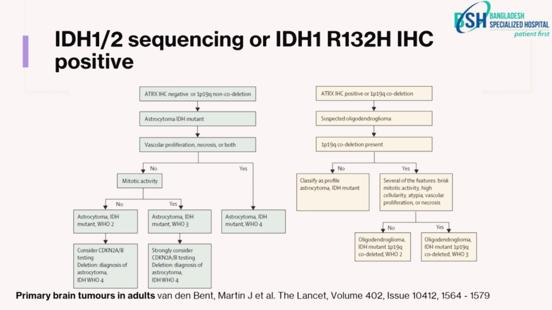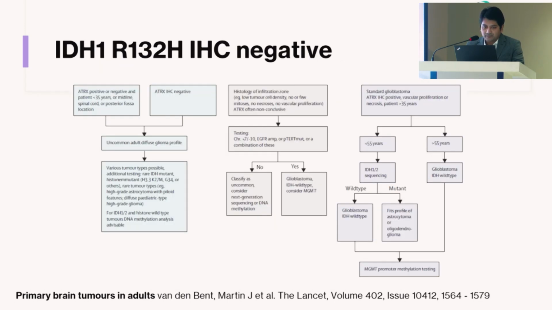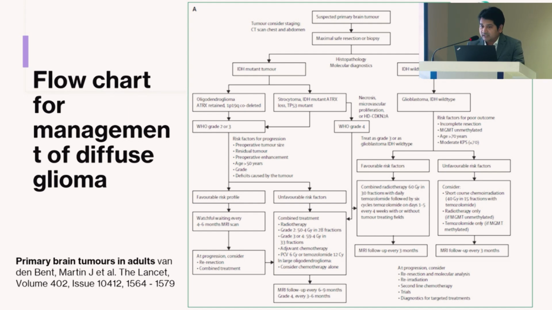If ATRX is negative and there is no 1p19q co-deletion, then it is astrocytoma, IDH mutant, and we have to diagnose accordingly. If it is co-deleted and ATRX positive, the further classification, I'm not going into details, this is for reference. As well as the IDH negative tumor needs confirmation of the molecular subtypes, wild type and mutant type. So this is the management.